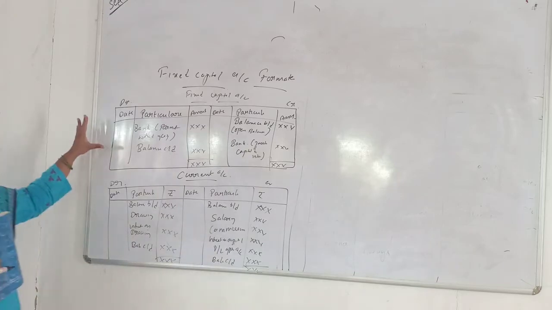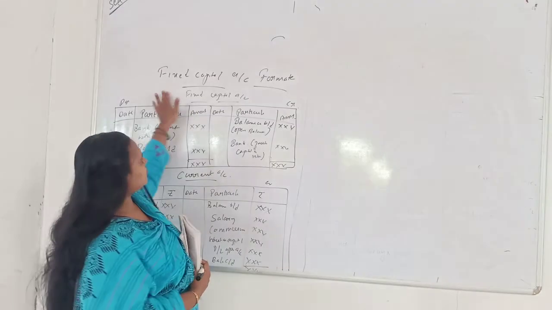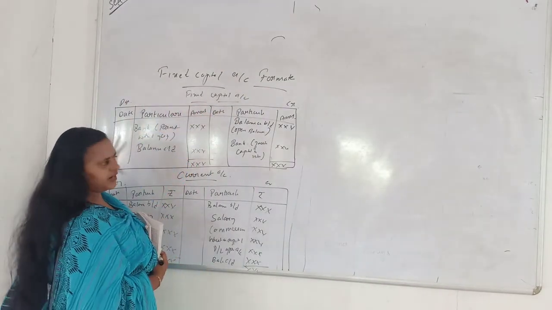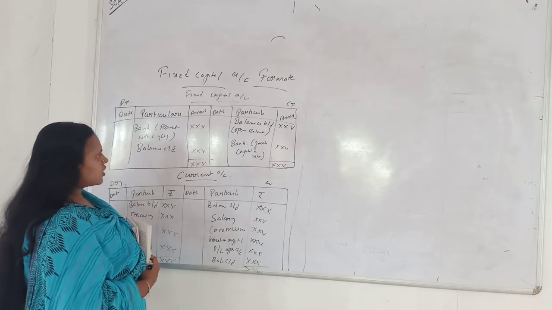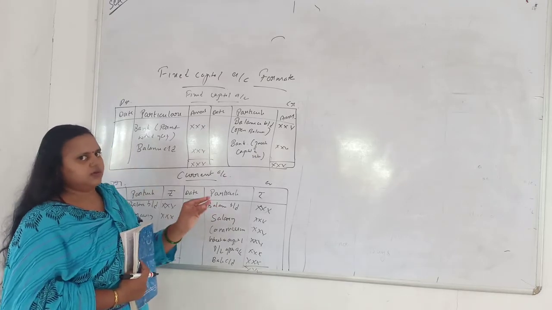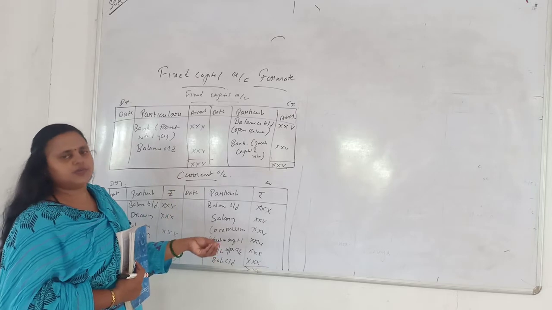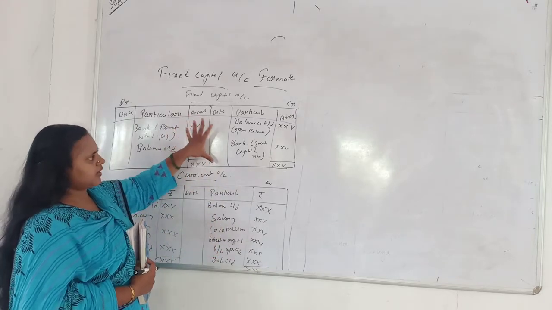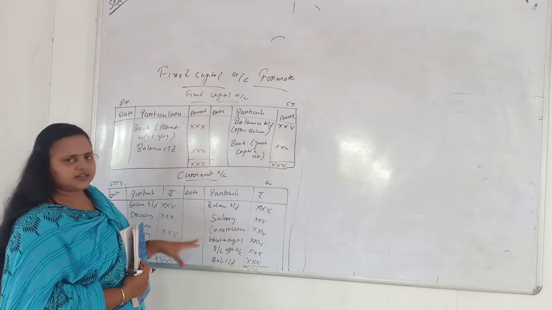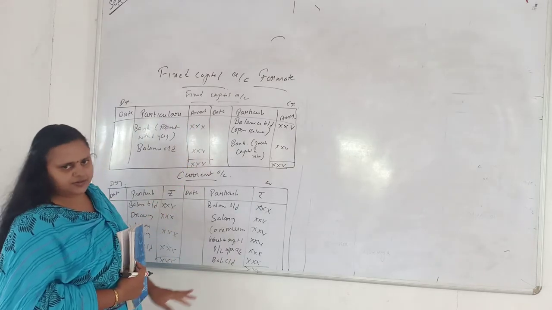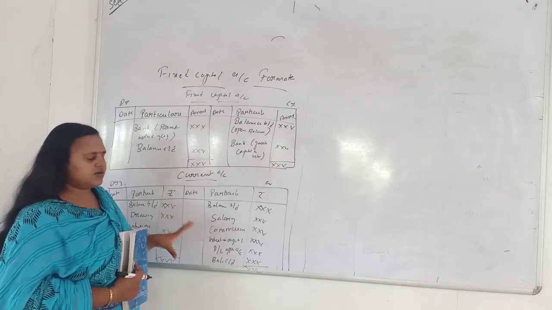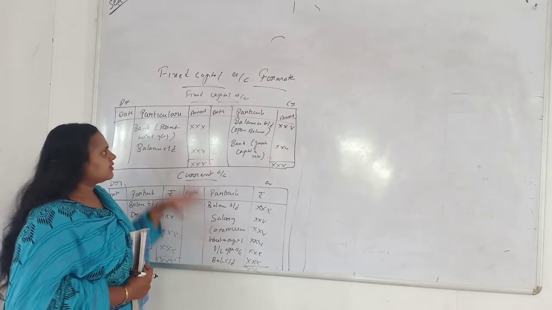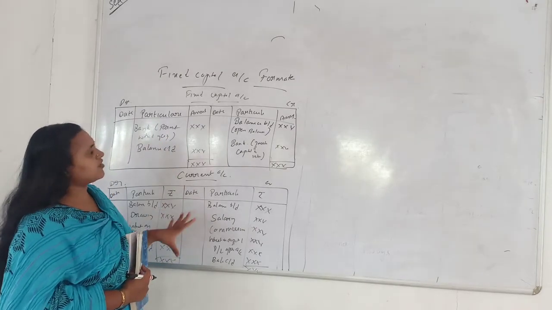This is the format of fixed capital account. In fixed capital account, what will happen? We have to open a separate capital account and current account. Only capital introduced by him to the business, and any additional capital introduced, will be entered separately. A separate account is opened for the capital, and another account, the current account, is opened for the other entries like salaries, commission, current adjustments, whatever is there. This is the format of fixed capital account.